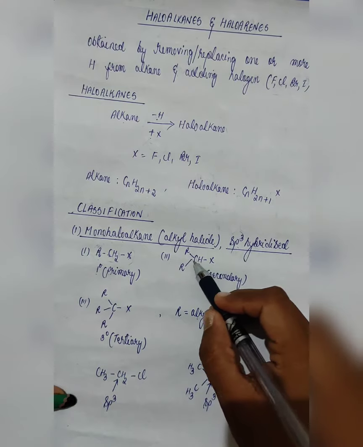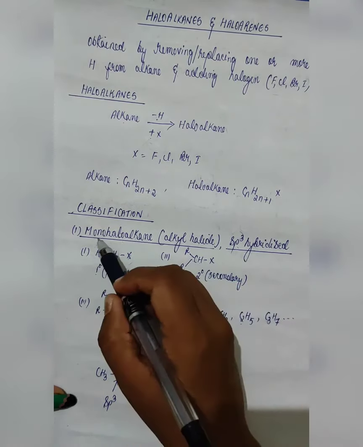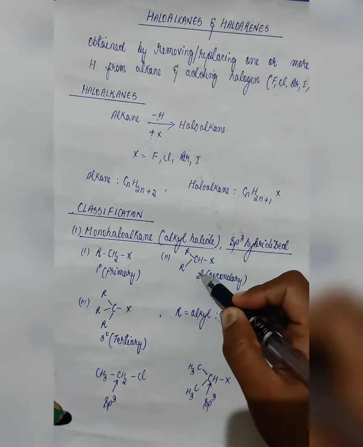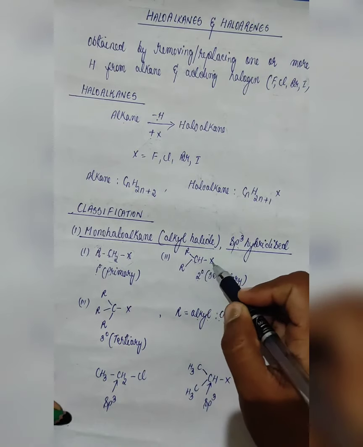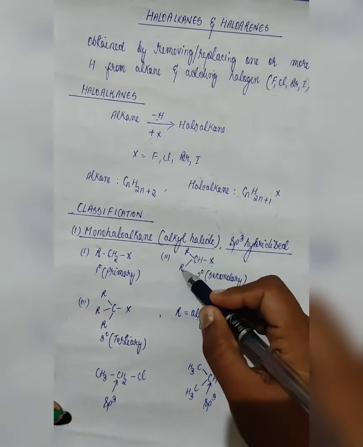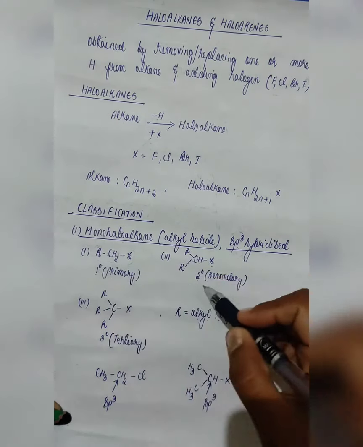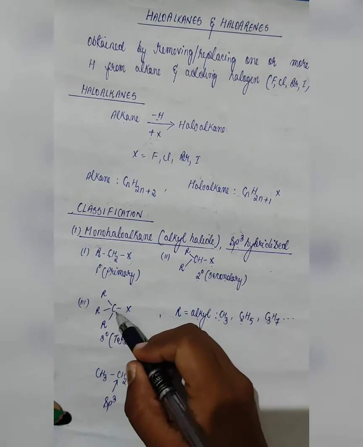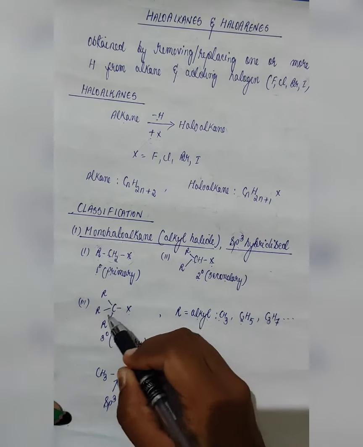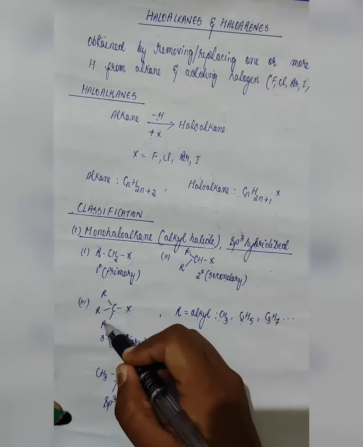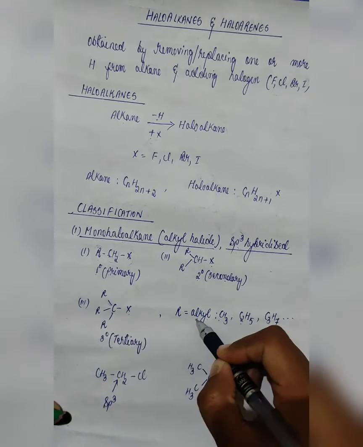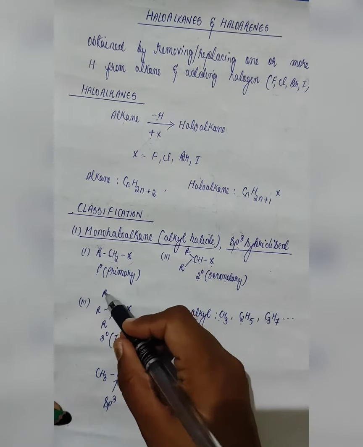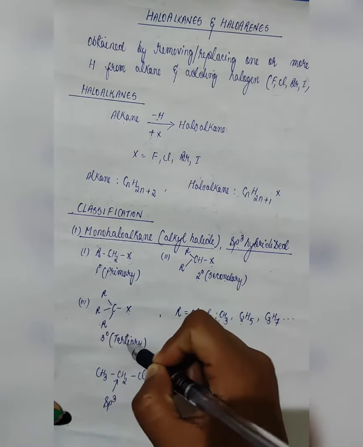The second one, R2CHX. We are talking about monohaloalkane. That means it will consist of only one halogen. Now this is second degree, because the carbon which is attached to a halogen is further attached to 2 carbons. Single carbon is 1 degree, attached to 2 carbons is 2 degree or secondary. The third one, the carbon which is attached to halogen is further connected to 3 carbons. Remember that R means alkyl, alkyl means we are talking about carbon compounds. This carbon is further attached to 3 carbons, that is why it is 3 degree or tertiary.